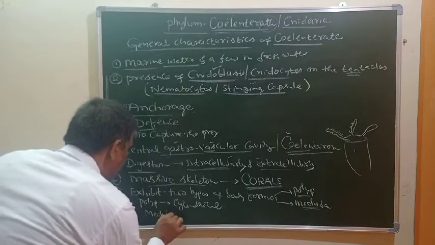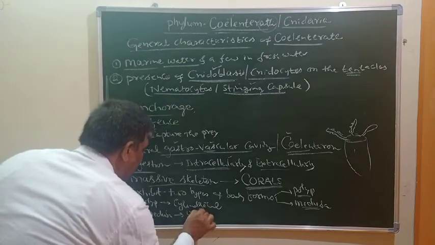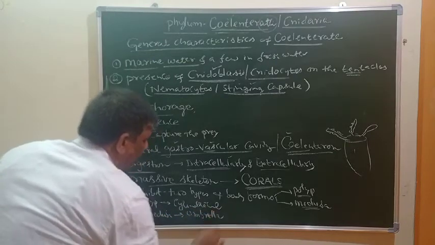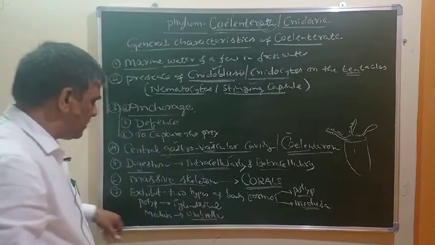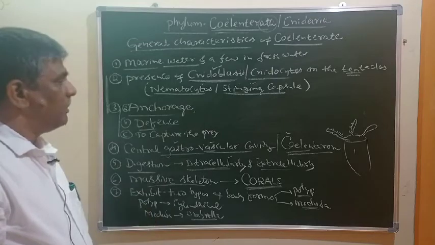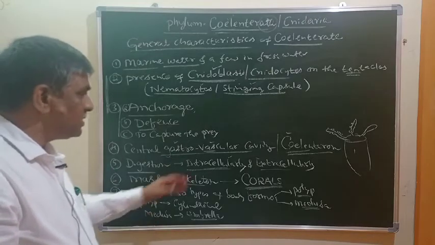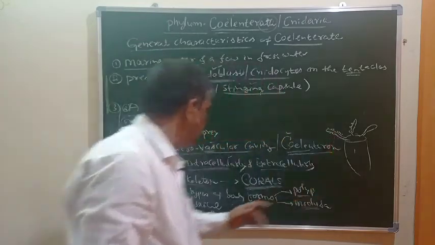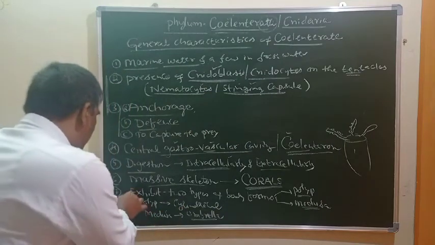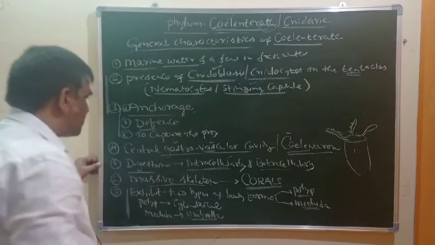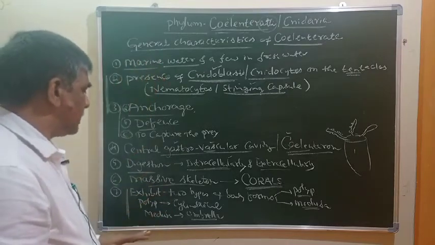Medusa forms have an umbrella shaped body. So the coelenterates which have an umbrella shaped body are called medusa forms, and coelenterates which have a cylindrical body are called polyp forms. These are very important characteristic features of coelenterata.